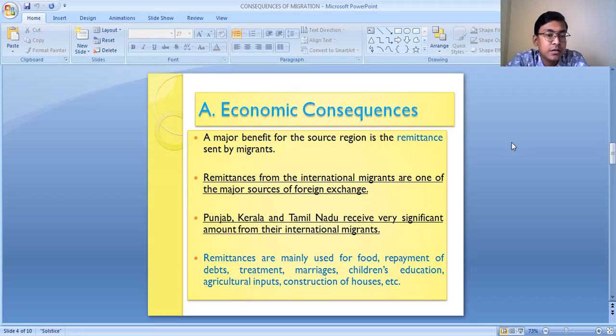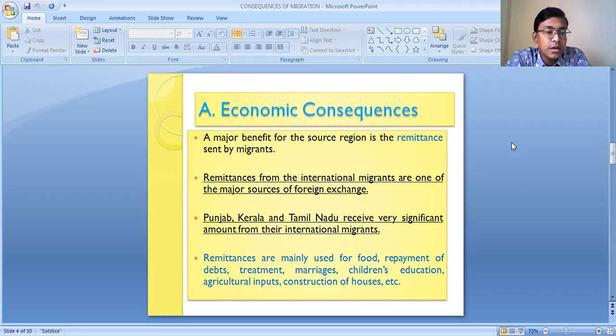These people who migrate from the place of origin to the place of destination send money, after earning, to their family members who are living in the previous place. The money sent by migrants is known as remittance, and this remittance is the major benefit for the source region, that means the place from where people have migrated.